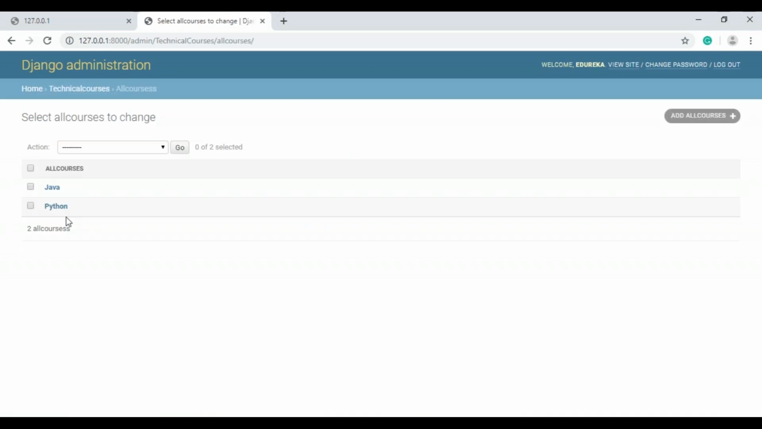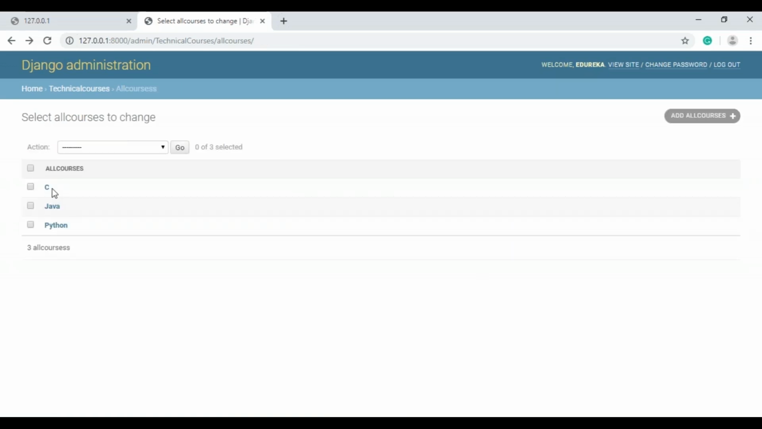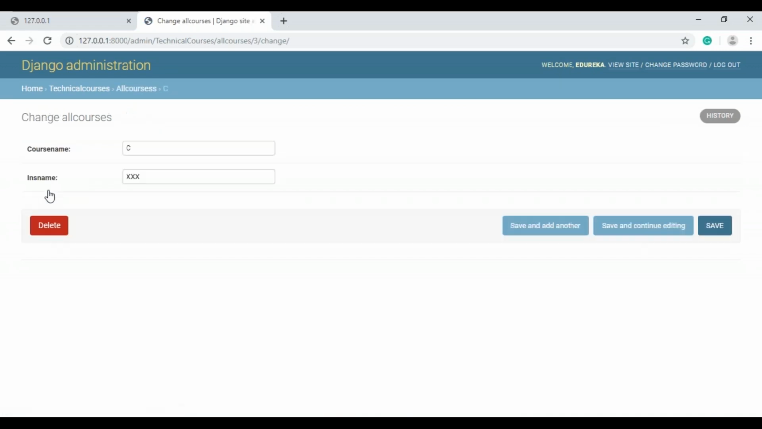Now when I click on this, you can see that both the courses that I had added in the database show up. In case you want to add any other course, you can use the Add All Courses option over here and specify some other course name. This time I'll just say C. In the instructor name, I'll use XXX. I'll save this. As you can see, the course that I've added is C, and that has been added to the All Courses option in my website. Not just this, from the admin site, you can delete any course of your choice by clicking on it and using the delete option present over here. I hope you have all noticed that this form has automatically been generated from the AllCourses model. I hope you're clear on everything explained till here.